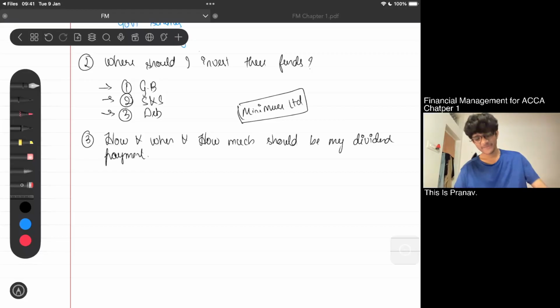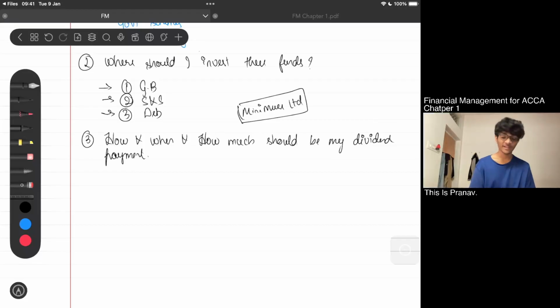Answering these few questions will make you a financial manager in simple terms. But it's not as simple as that. It has a huge background, a huge beautiful history. It has everything related with history and many of the economic things that have been happening. And the ACCA syllabus is actually very beautiful. They have examples relating to the previous scams, the previous financial accidents, and it's fun to read.